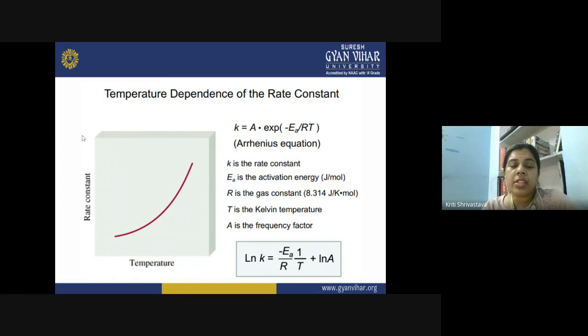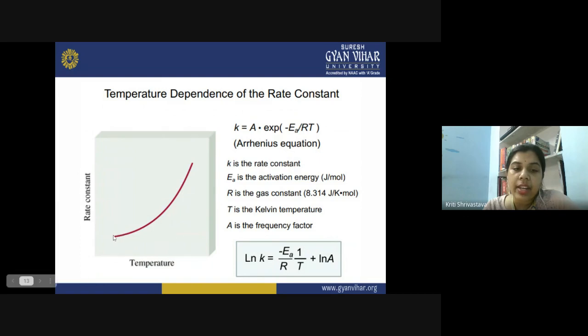So here you see the temperature dependence of the rate constant. This can also be established by using the Arrhenius equation. And here you can see that k is the rate constant, Ea is the activation energy in joule per mole, R is the gas constant, T is the Kelvin temperature, and A is the frequency factor.